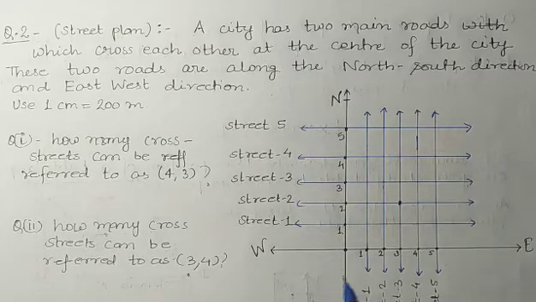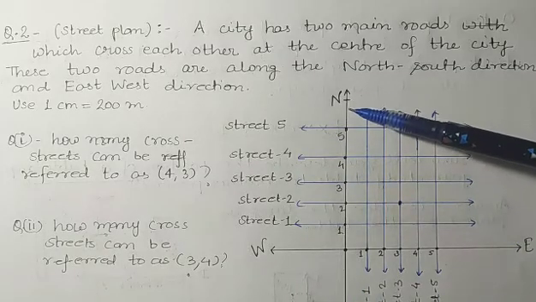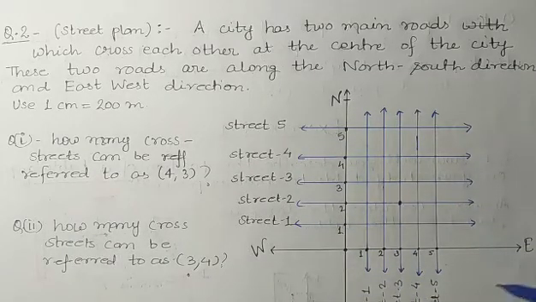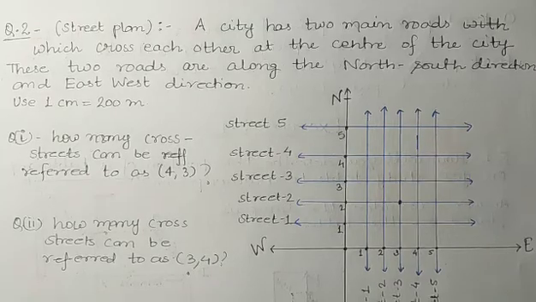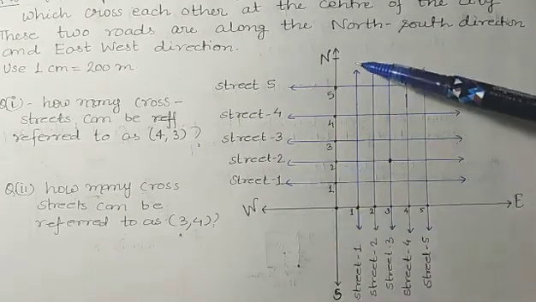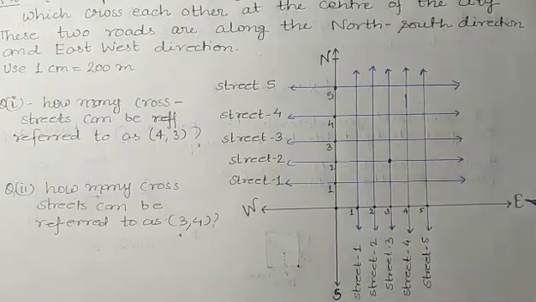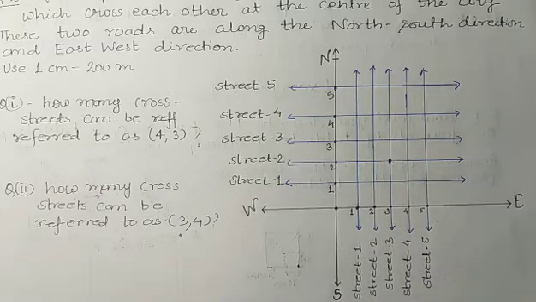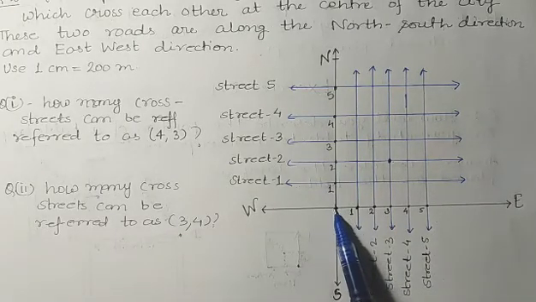These are two main roads, one in the north-south direction and one in the east-west direction, which are at the center of the city.